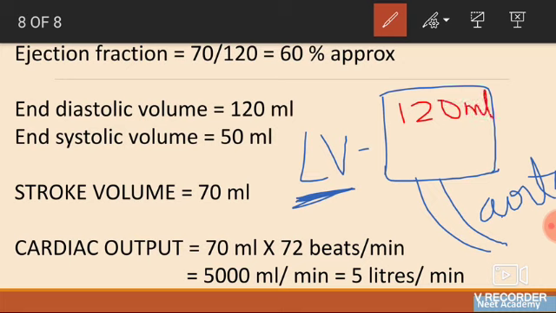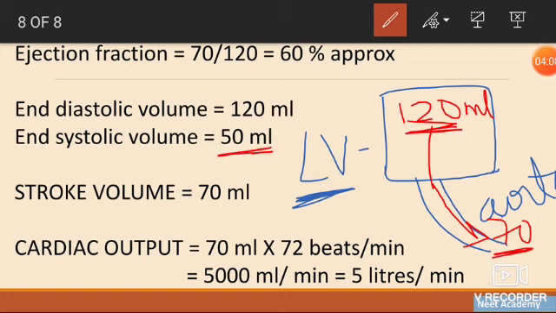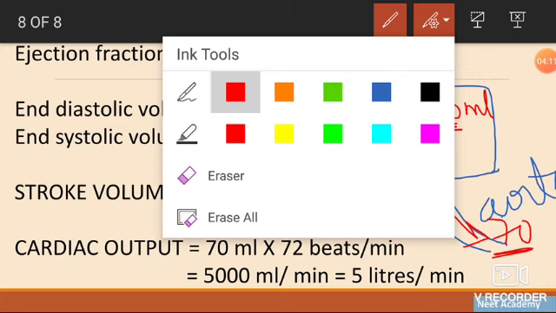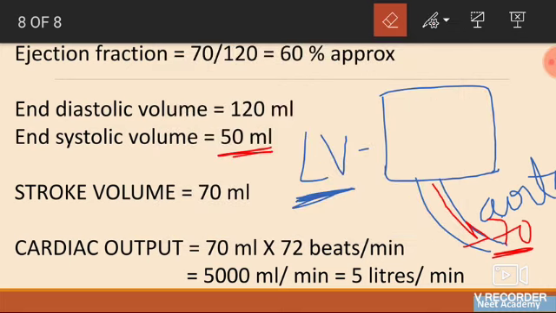But what happens is, out of this 120 ml it strokes out 70 ml. So when you subtract 70 from 120, it comes out to be 50. That is, only 50 ml will be remaining after losing 70 ml of blood.